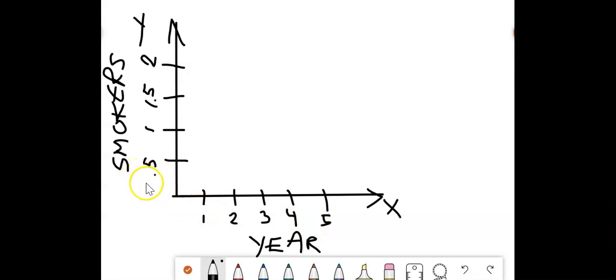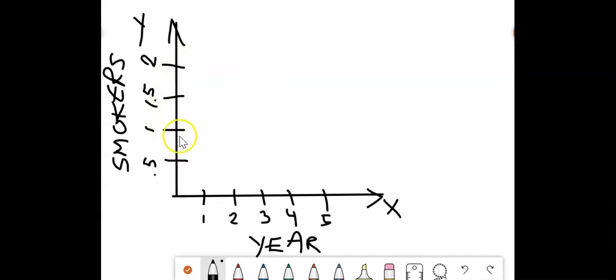For smokers, the statement said that the percent of smokers decreases by 0.5 each year. That means that each of our tick marks is going to be 0.5. All right, so right here we have 0.5%. Here we have 1, 1.5, and 2.